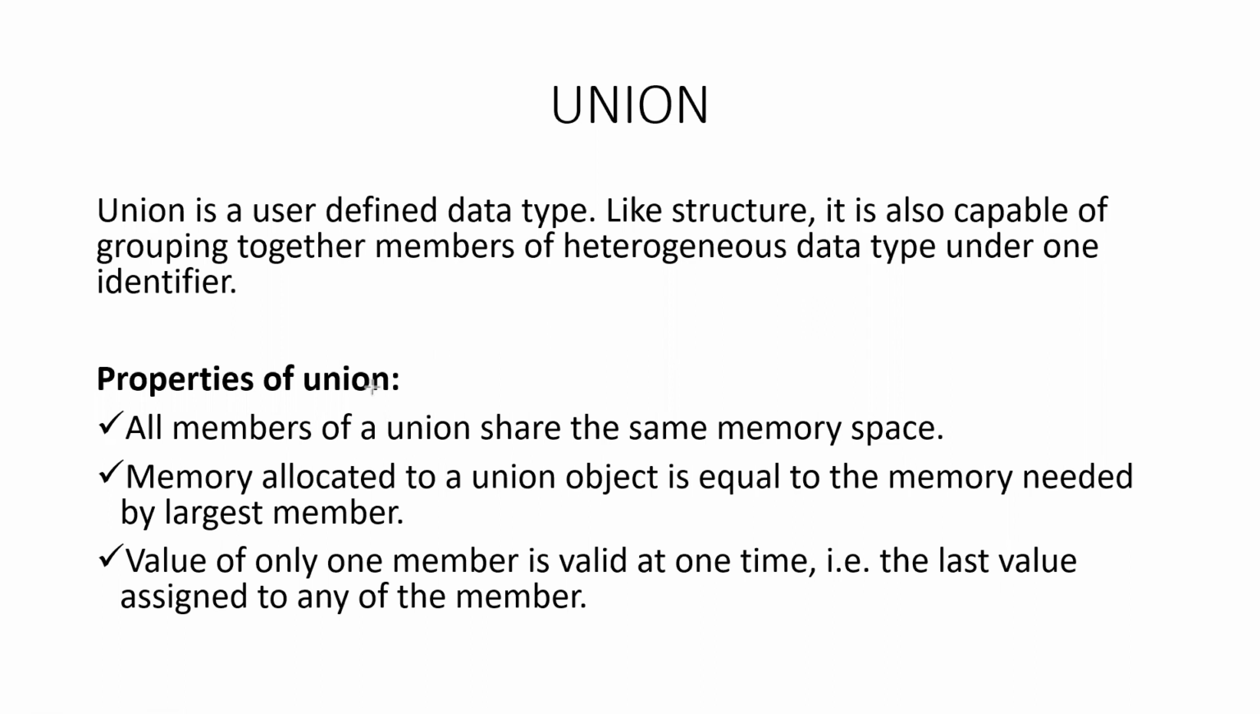So if you have 3 members and you assign a value to all these 3 members one by one, then only the value of the last member will be accessible. The first 2 values will be overwritten because the members of the union object share the same memory space.